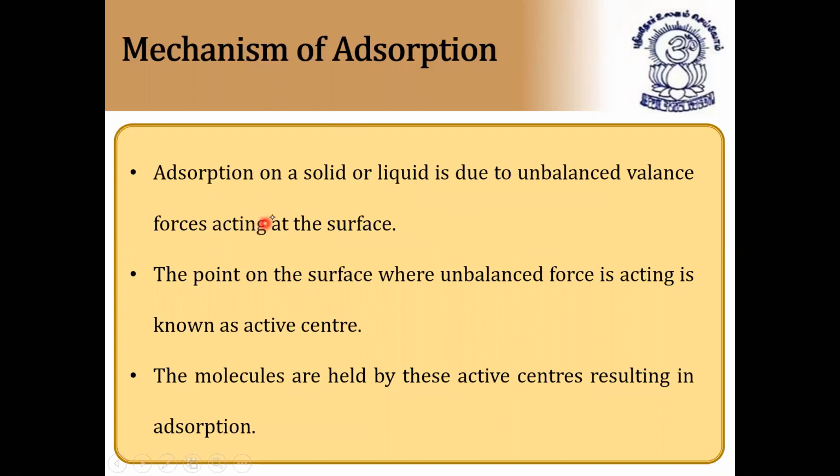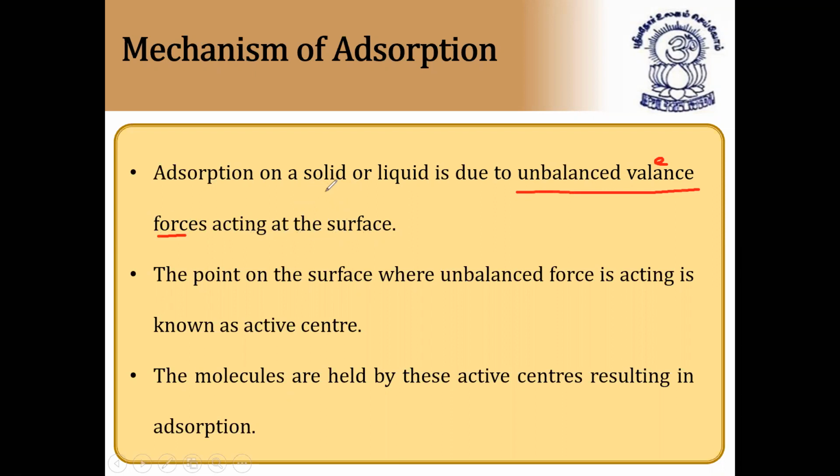Next. Mechanism of adsorption. Adsorption on a solid or liquid is due to unbalanced valence forces acting at the surface. So what do these unbalanced valence forces mean? I'll tell you now. Adsorption on a solid or liquid is due to unbalanced valence forces acting at the surface.